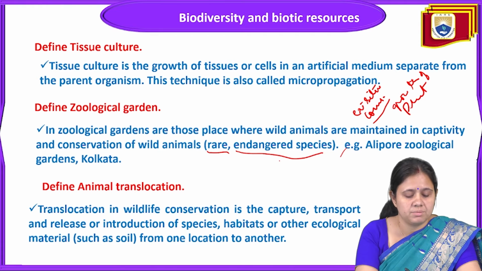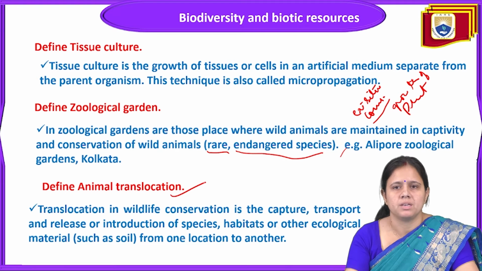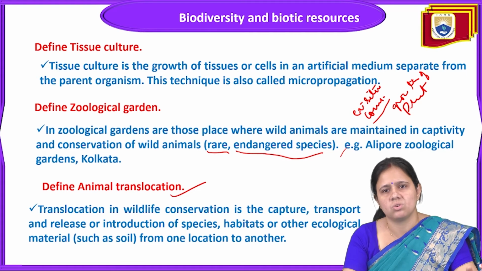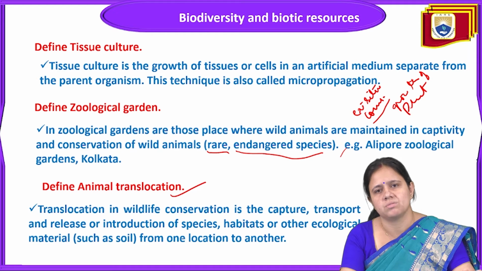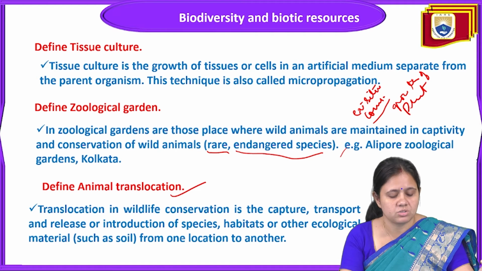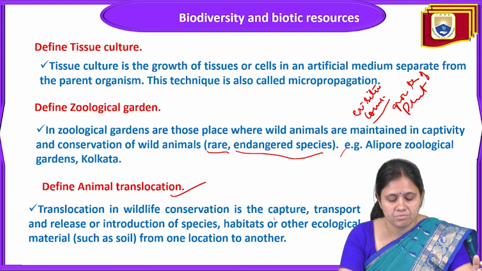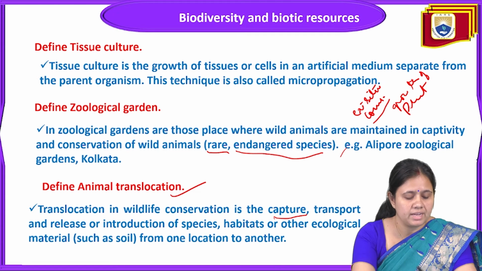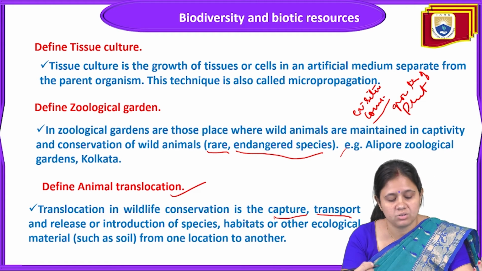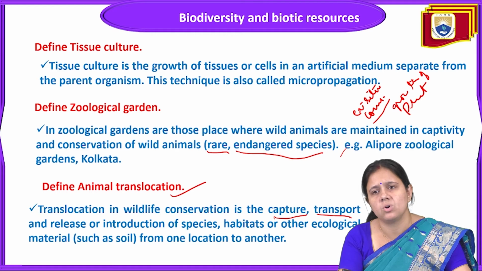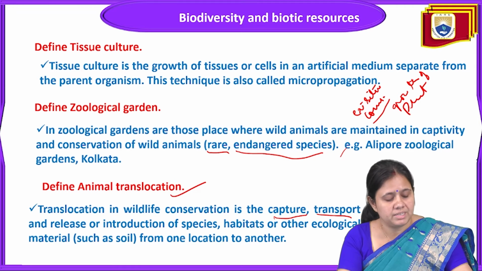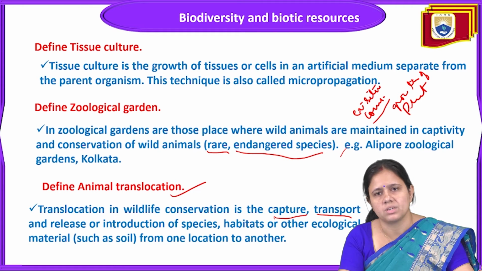Next term is the defined translocation of animal. Translocation of animal is also a method of ex-situ conservation. What will happen in this translocation of wildlife in conservation is the capture. First we do capture, transport and release or introduction of species, habitat or other ecological material from one location to another location. This is called translocation of animal.